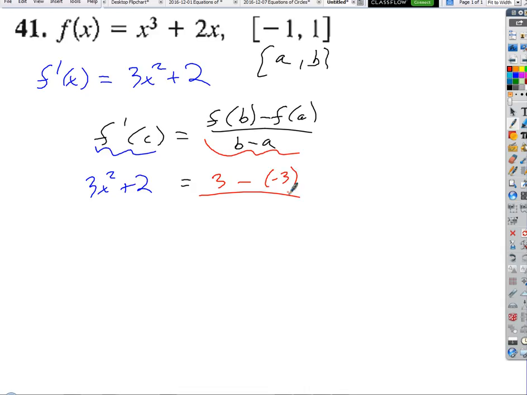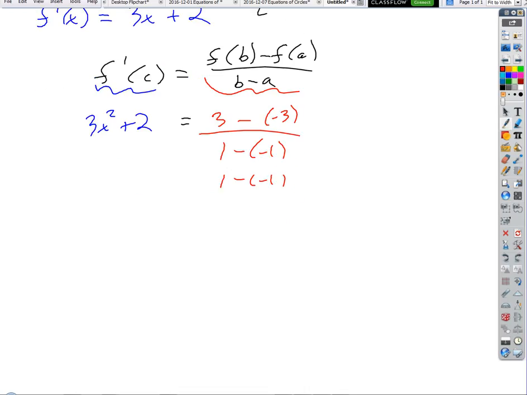Divided by b minus a. Because if I evaluate this at negative 1, I get negative 1 cubed plus 2 times negative 1, which is negative 3. So the numerator is f of b plus 3, divided by b minus a, and that just gives me 3. So then I just have to solve the equation now.